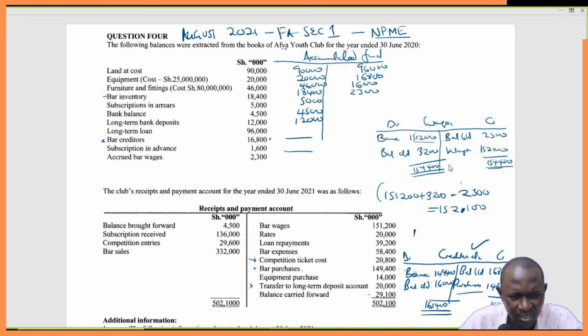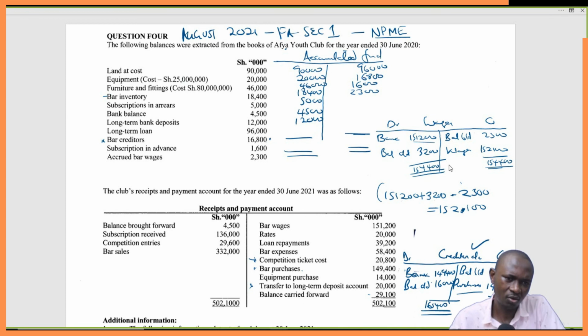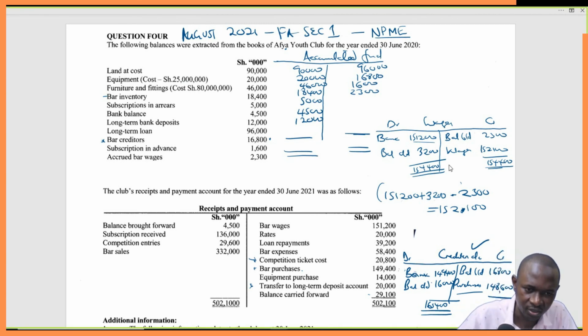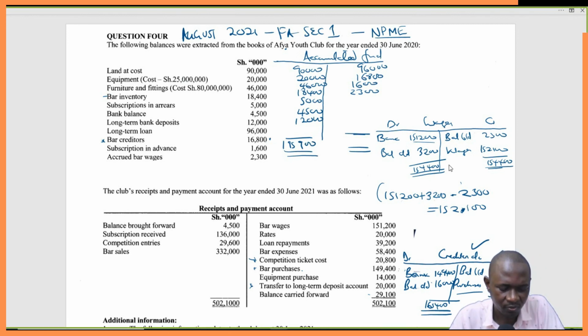Then we add this side, add the other side, and the difference will be our accumulated fund. Adding all this side: 90,000 plus 20,000 plus 46,000 plus 18,400 plus 5,000 plus 4,500 plus 12,000. What do we get? 195,900. And on this side we have 96,000 plus 16,800 plus 16,000 plus 2,300.